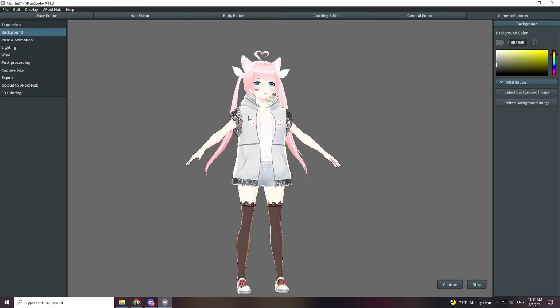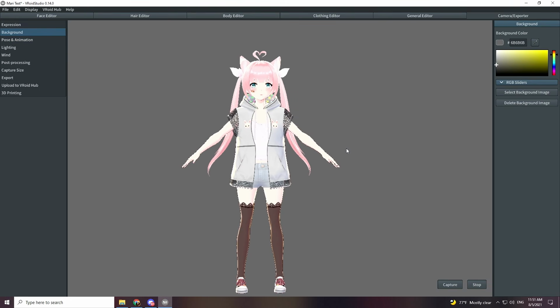You can also add your own little background if you like, and all these different poses are really cool if you're trying to take little icon photos, or if you want to upload them to social media. They're really nice photo op buttons, which you'll just press capture when you're ready. You can also upload it to VRoid Hub, which I'm going to do in a minute.